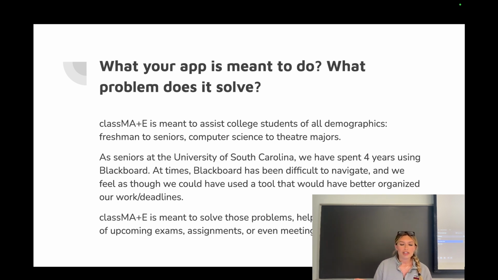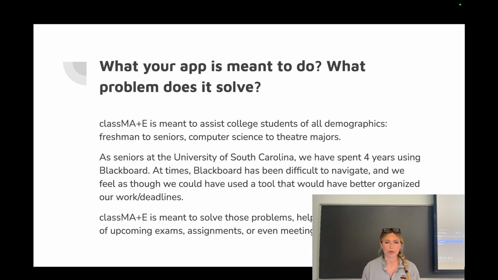It's meant to help college students of all demographics, whether they're a freshman, sophomore, junior, senior, or whether they're a computer science major or a theater major. As the five of us are students here, over the past 3 to 4 years, we've all struggled in our own ways with Blackboard, wanting to see different features in the software.